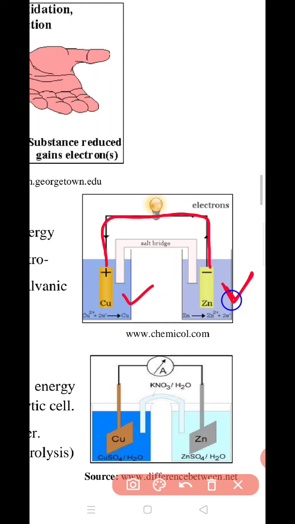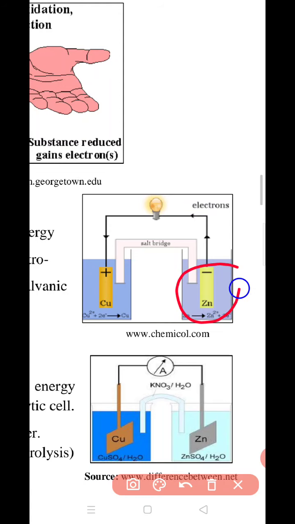This electrode loses electrons, so it undergoes oxidation. The electrons lost from zinc are accepted by copper. Copper gains electrons, so copper undergoes reduction, meaning the copper electrode is reduced and the zinc electrode is oxidized. Understood? So this is the electrochemical cell.